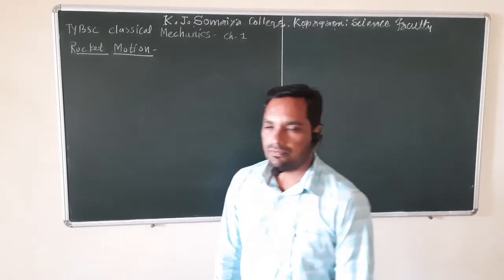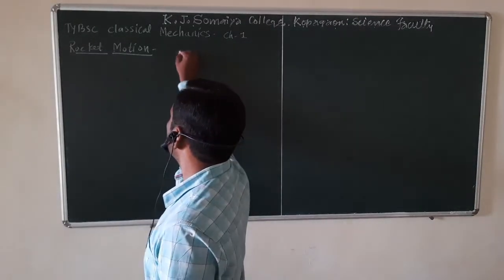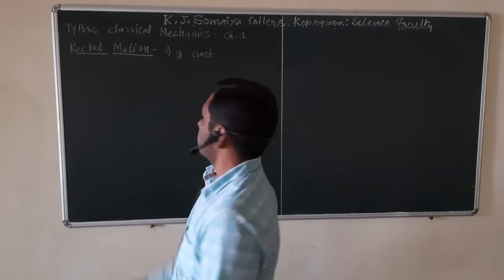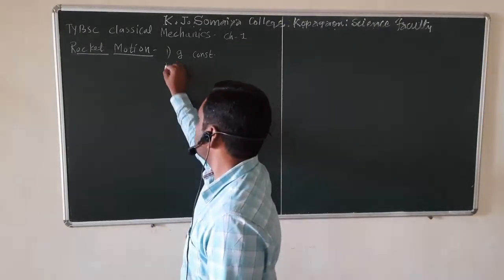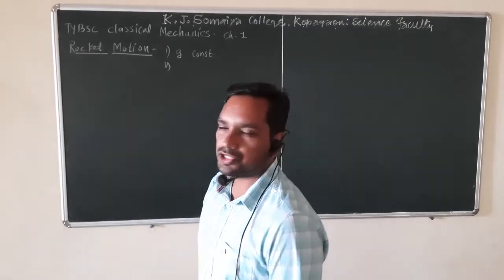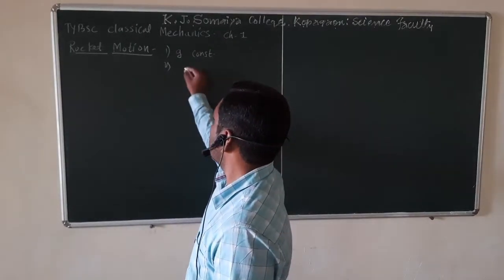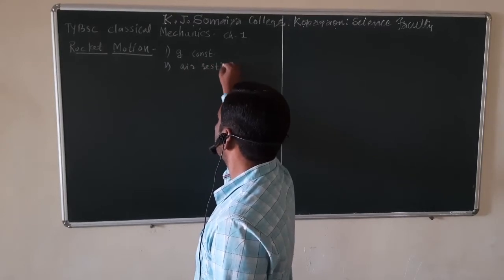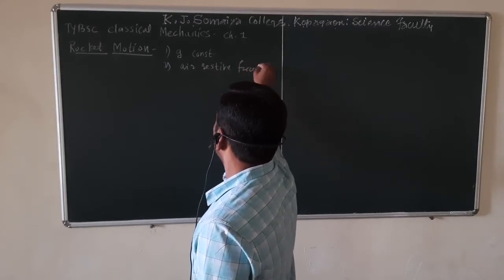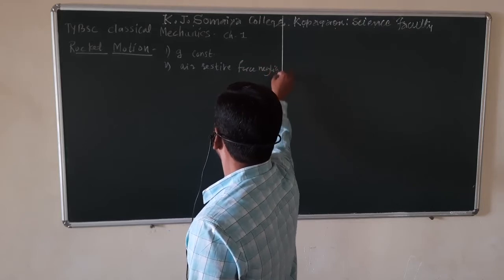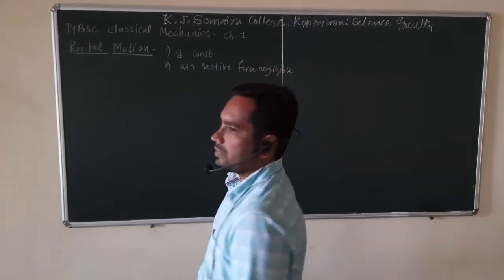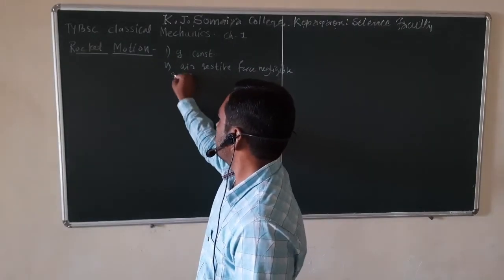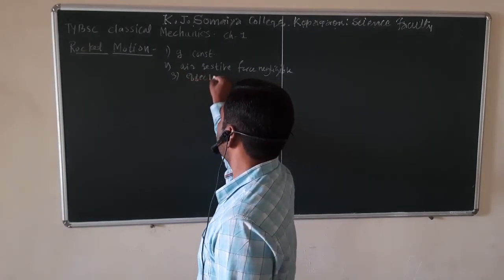What are those assumptions? First one is that acceleration due to gravity g is constant throughout the motion. Second assumption for rocket motion is that air resistive force is negligible. Then the effect of earth rotation is negligible.